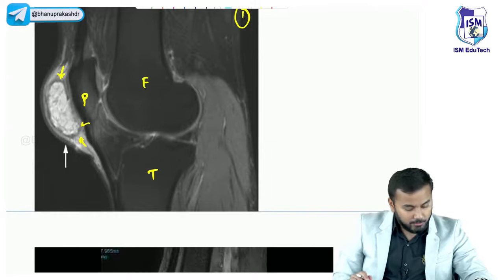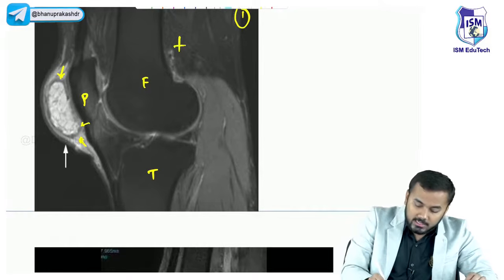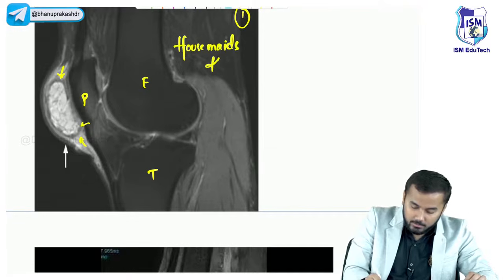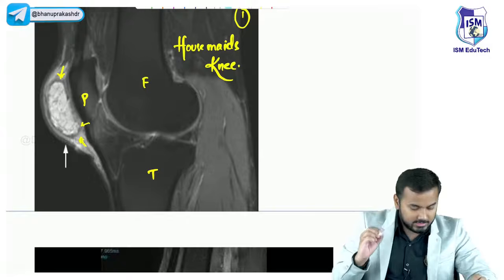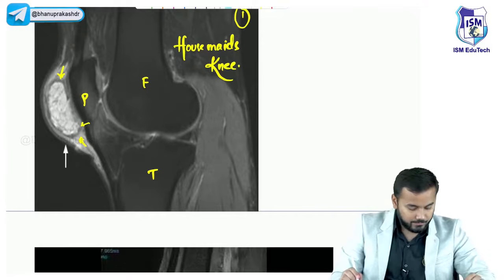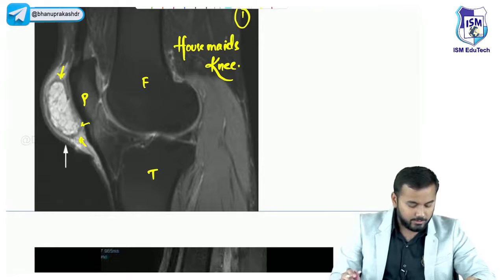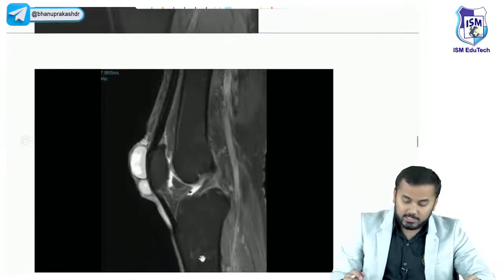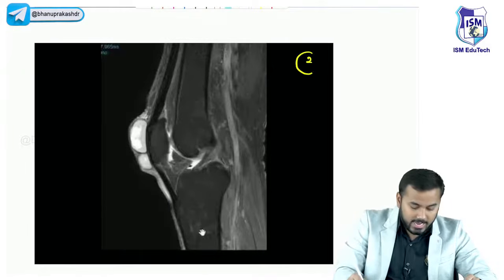Very good. Riya Singh, perfect. Suraj, Anand Prakash, Lipika, perfect. Ashwat, Najmul, very good. So this is housemaid's knee. Very, very good. Housemaid's knee. Akshata Mali, very good. Mansi Patil, very good. Now let us look at MRI scan number 2.